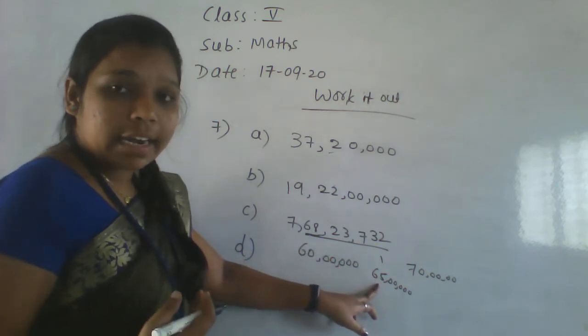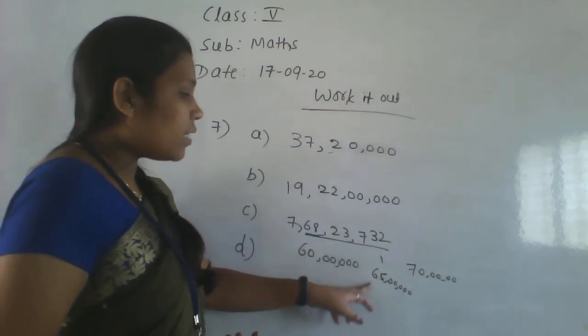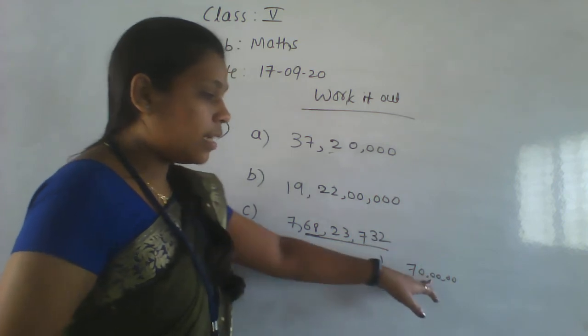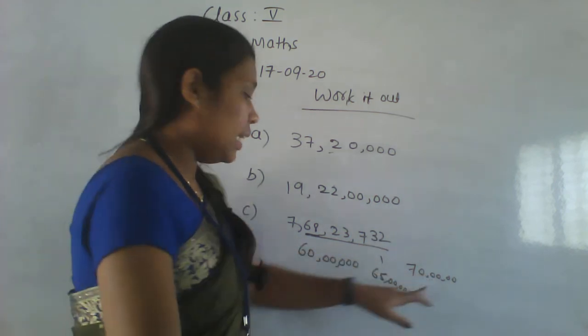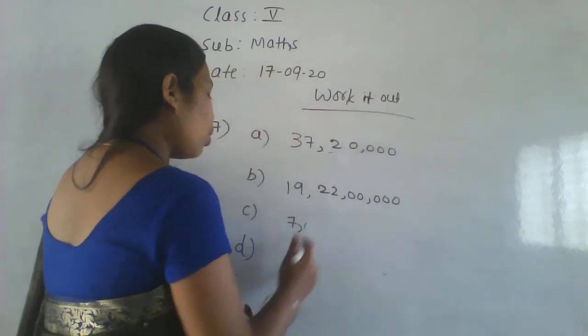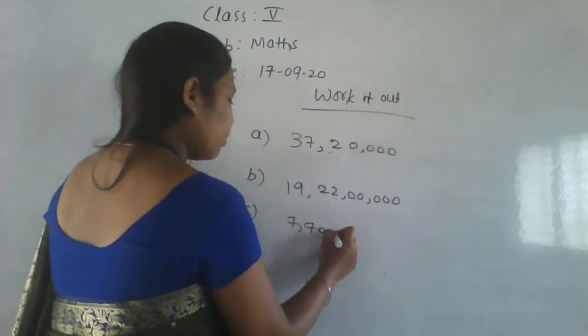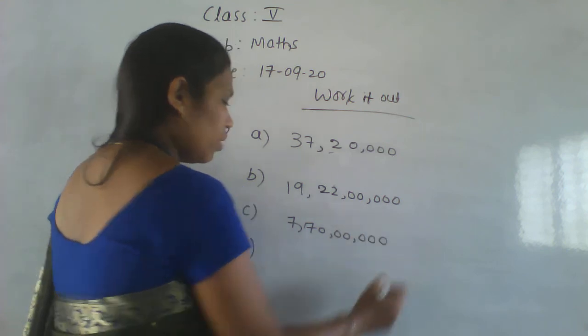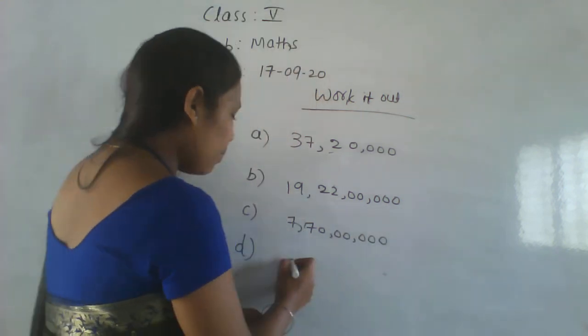Here 65 lakh is the middle number. It is greater than the middle number. Then it is nearer to which value? 70 lakh. So right here 70 lakh. It will come to 7 crore 70 lakh. Okay. Next number, last one.